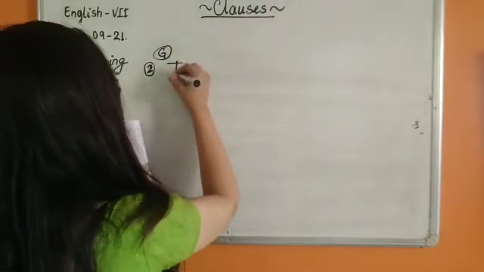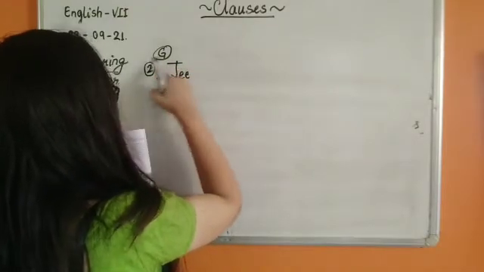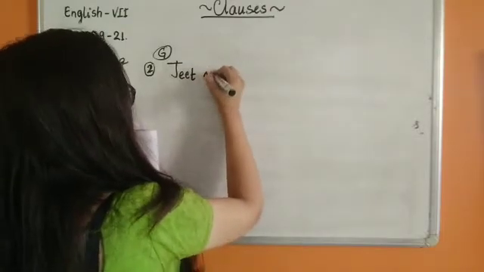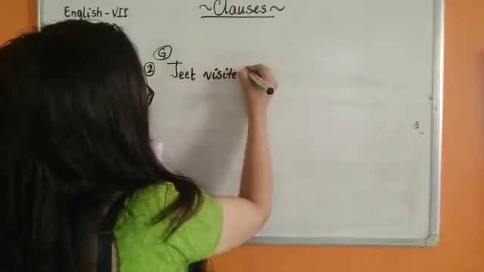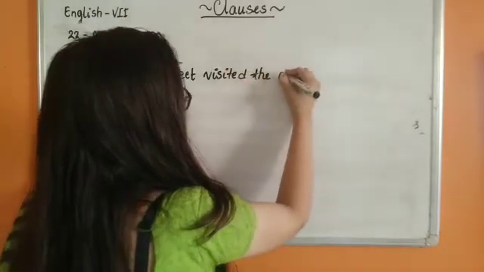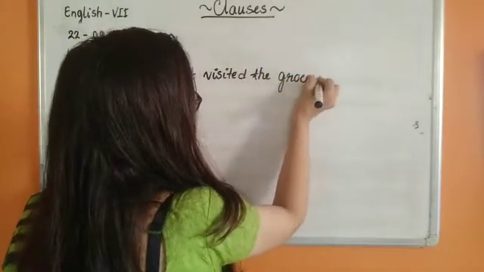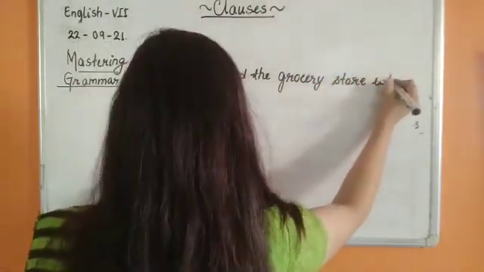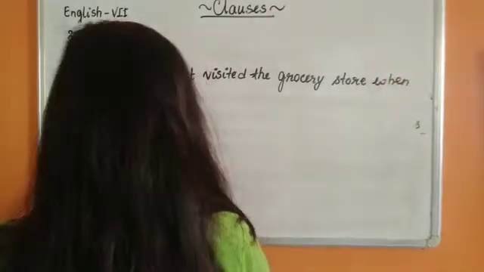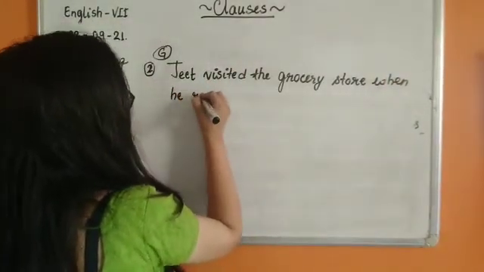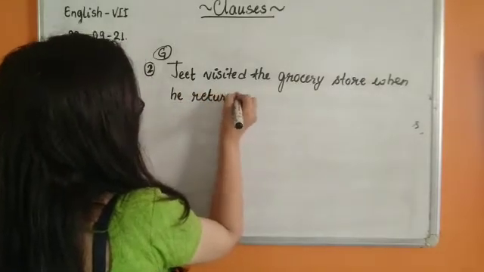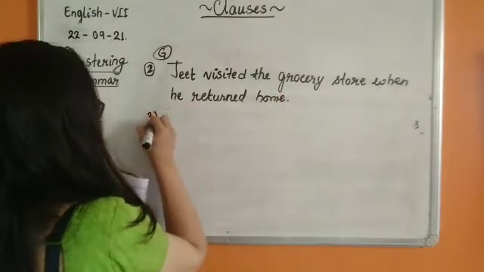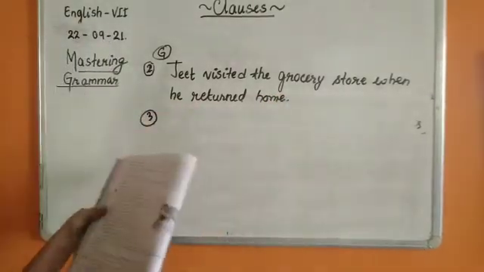So we are going to write Jeet visited the grocery store when he returned home. So this was not a reason, this was time. So we are going to use an adverb clause used for time.